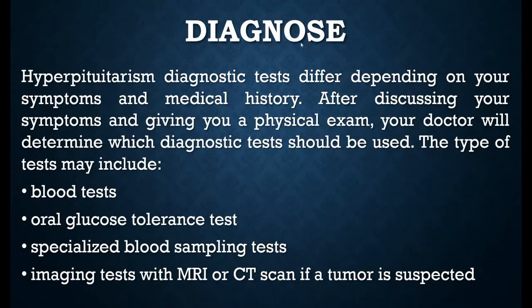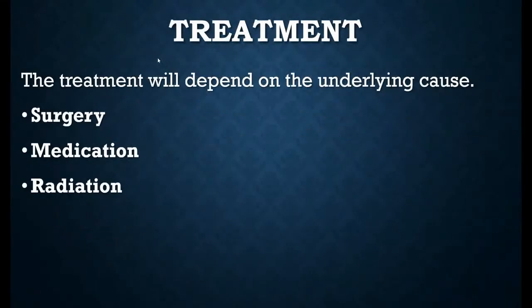For diagnosing hyperpituitarism, doctors will examine a person on the basis of the conditions seen in the physical examination. It will include a blood test, oral glucose tolerance test, some specialized blood tests, along with MRI or CT scans for the tumor. Treatment for hyperpituitarism depends upon the causes seen in the patient. There are only three main treatments: surgery, medication, and radiation.